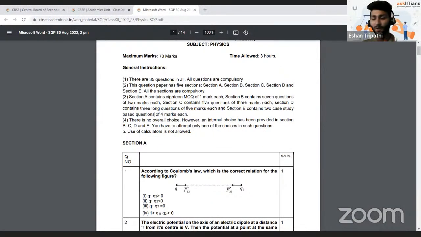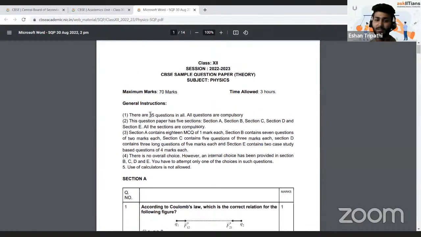People have complained a lot over the past years, those who have been giving boards in 10th or 12th, they every time say case study questions are what we have the most doubt in. We don't know what kind of questions they can ask. So let me give you a small tip. In case study based questions, the question is not out of the syllabus. I don't know why we are so afraid of case study based questions.